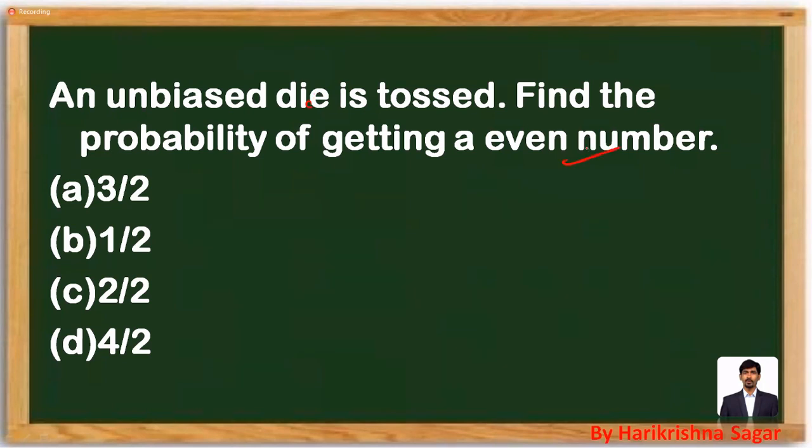Find the probability of getting an even number. If you are throwing a dice, how many outcomes are we going to get? We are going to get six outcomes. We know that probability will be given as number of favorable cases divided by total number of outcomes. So the total outcomes are going to be six.